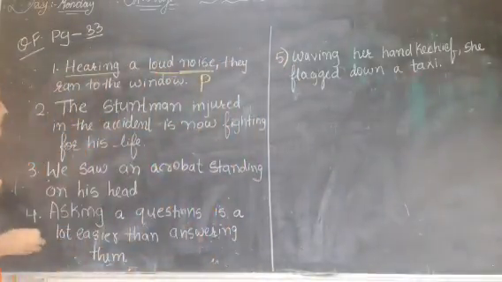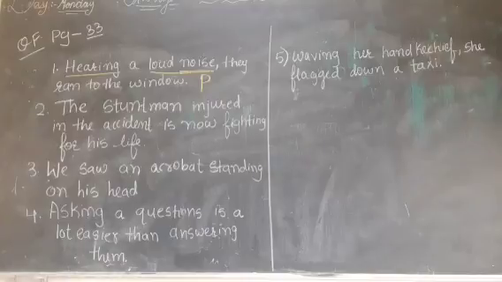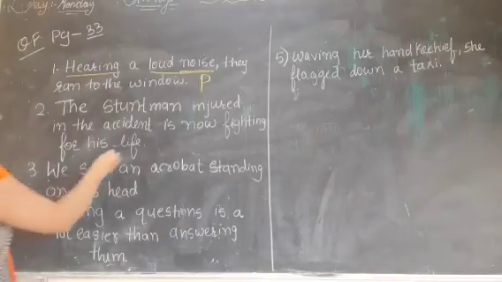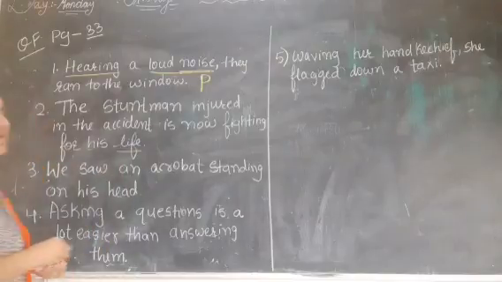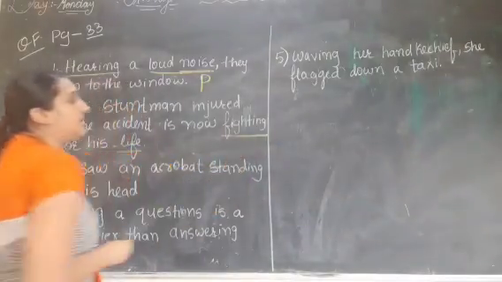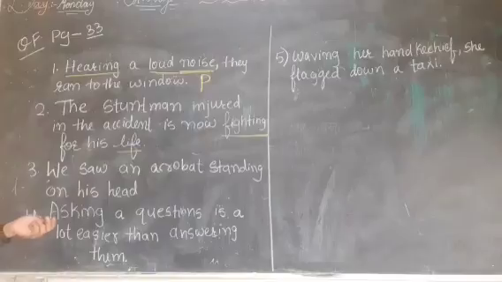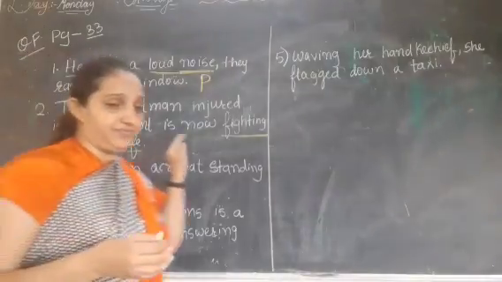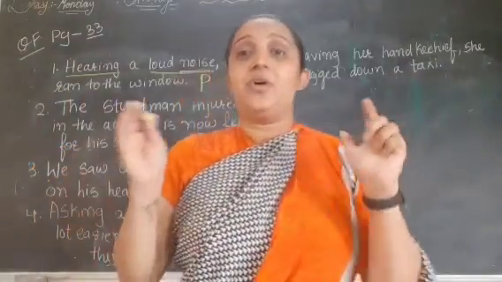Now next one. The stuntman injured in the accident and now fighting for his life. Here life is a noun and fighting is the ing form. Fighting for what? Fighting for life.